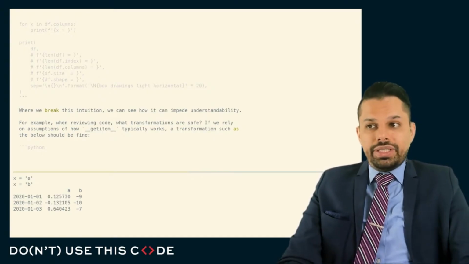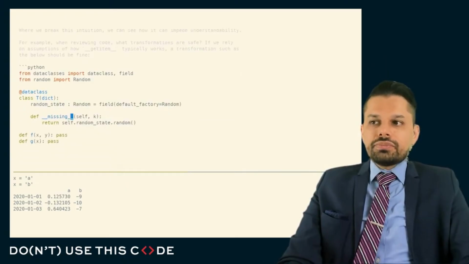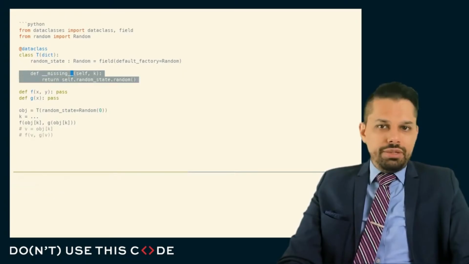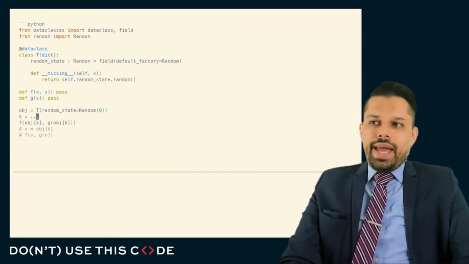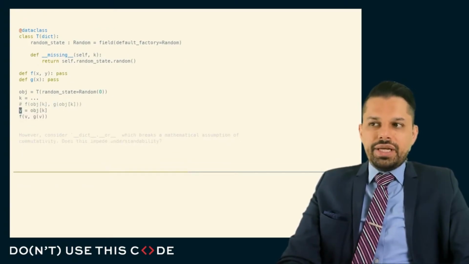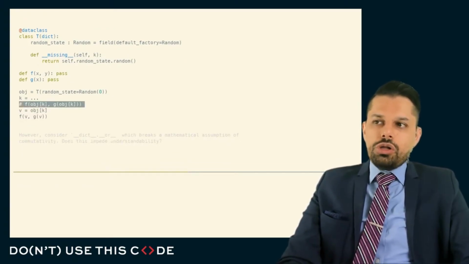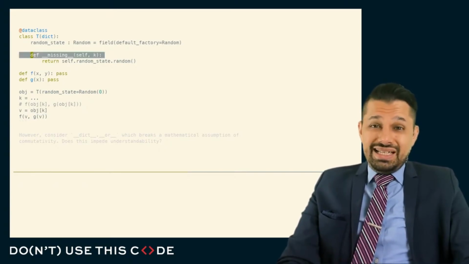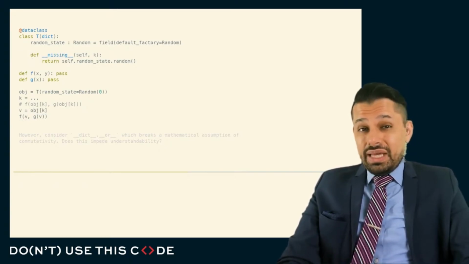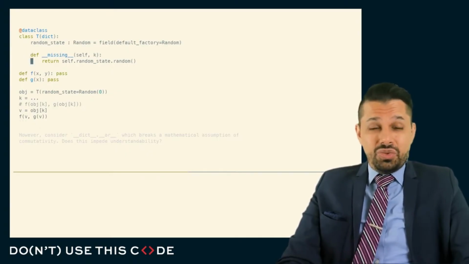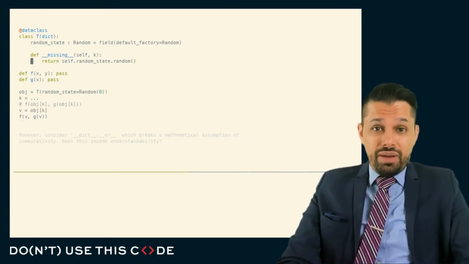We can impede understandability. For example, if we have some code that implements the getItem protocol, or here, the missing part of the getItem protocol, and we see some code that looks like this, is it safe in an update for us to transform this call that does the lookup twice into a call that does the lookup once and then reuses that value? Well, if our getItem is not stateless, if it's not pure, then this is not a safe transformation. We'll see a difference of results in our program.